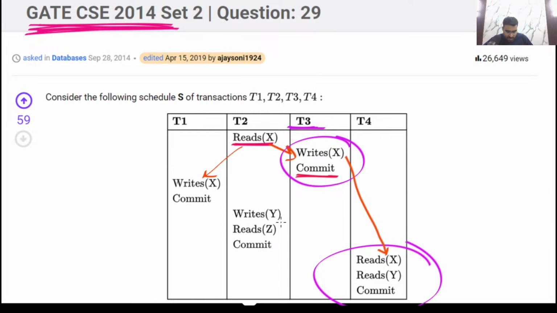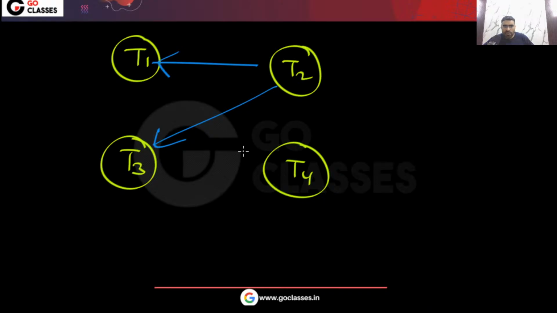Let me tell you, that is a misconception. That is a wrong concept. Actually, this edge will also come. Means from T3 to T4, you will have this edge. From T3 to T4, there will be an edge. What I am telling you, this is a major misconception.